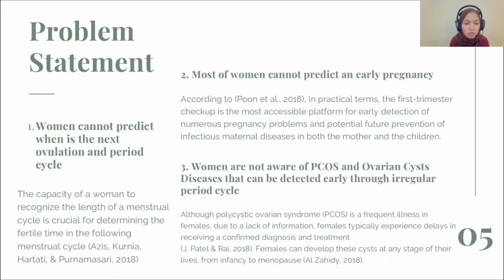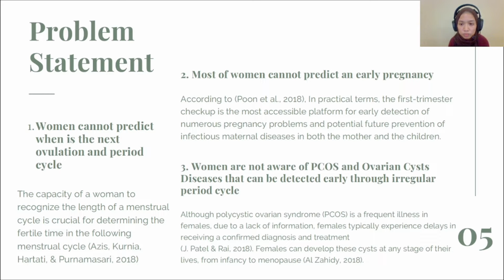Problem statements for this project: first, women cannot predict when is the next ovulation and period cycle. The capacity of a woman to recognize the length of a menstrual cycle is crucial for determining the fertile time in the following menstrual cycle, as stated by Aziz, Kurnia, Hartati, and Purnamasari 2018. Most women cannot predict, and early pregnancy is the second problem statement.